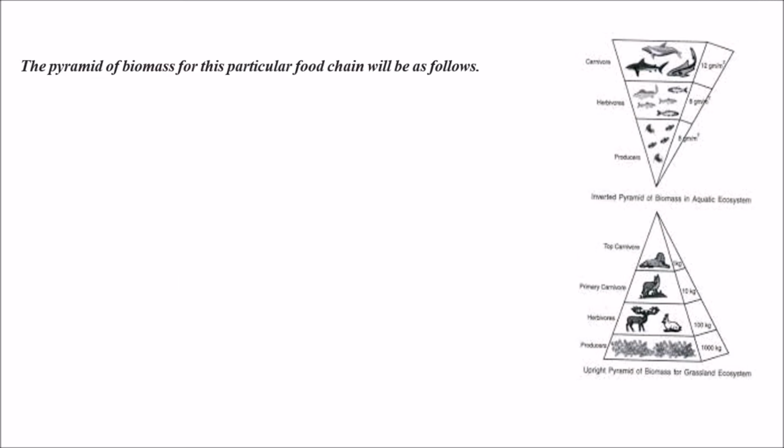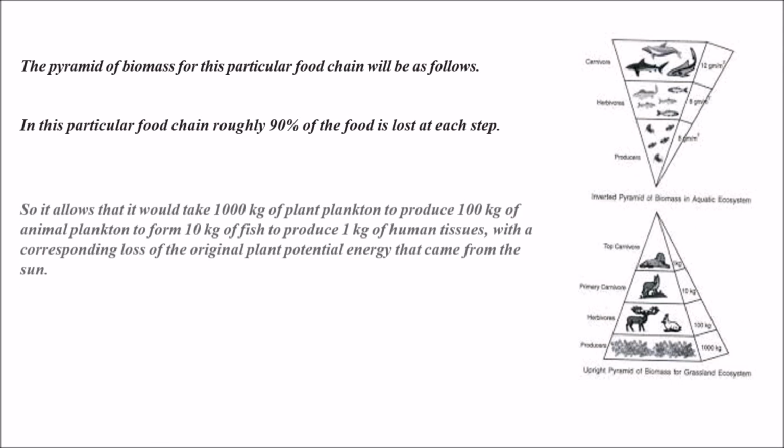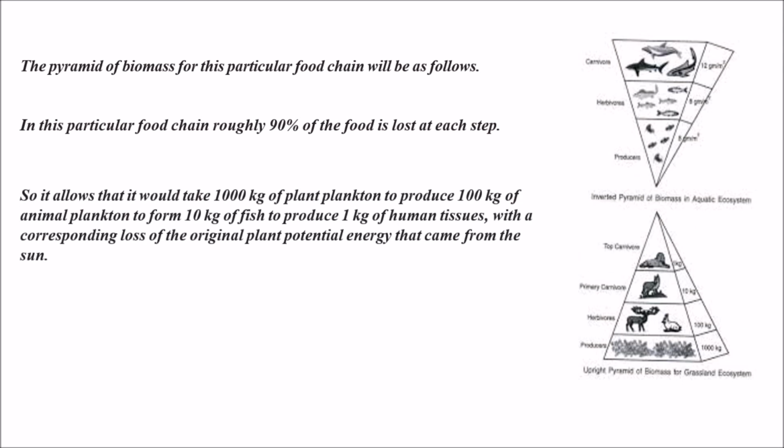The pyramid of biomass for this particular food chain will be as follows. Roughly 90% of the food is lost at each step or level. So it takes 1000 kg of plankton to produce 100 kg of animal plankton, 100 kg of animal plankton to produce 10 kg of fish biomass, and 10 kg of fish to produce 1 kg of human tissue, with a corresponding loss of the original plant potential energy that came from the sun.